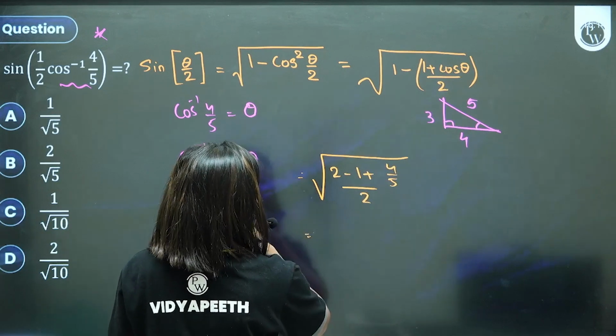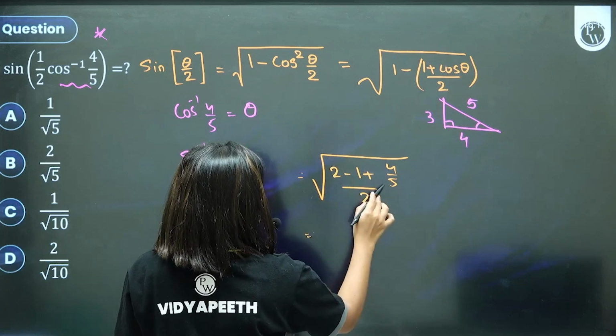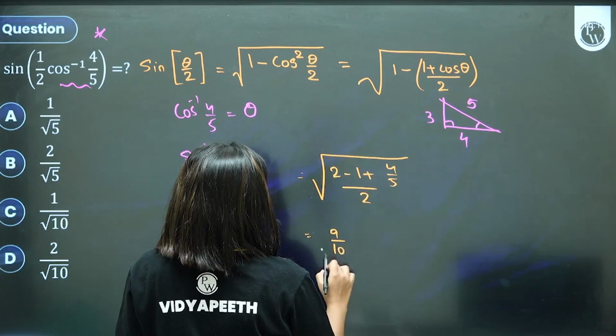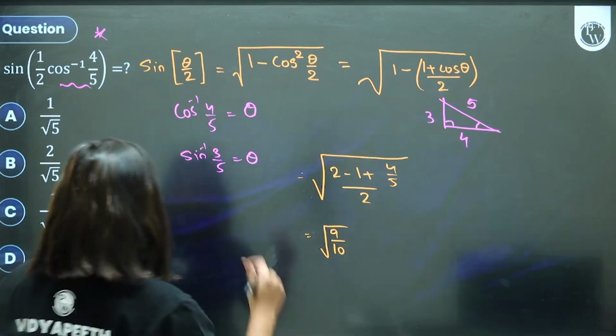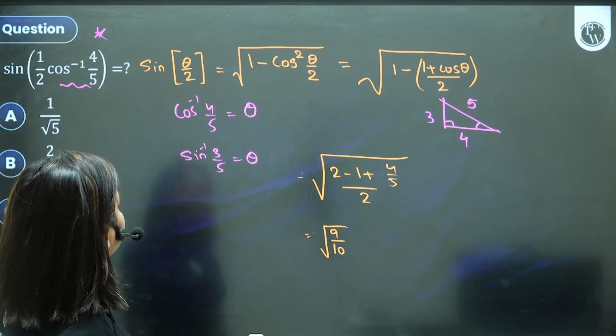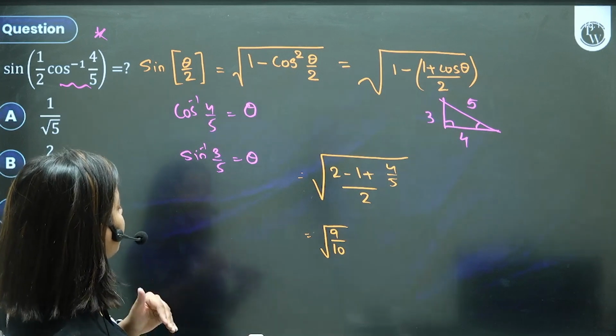How much is that leading us to? 1 plus 4 by 5 upon 2. 1 plus 4 by 5, 5 plus 4, 9 by 10. ऐसा तो कुछ ऑप्शन नहीं है. हमने सब सही करा है. Cos square theta by 2 is 1 plus cos theta by 2.